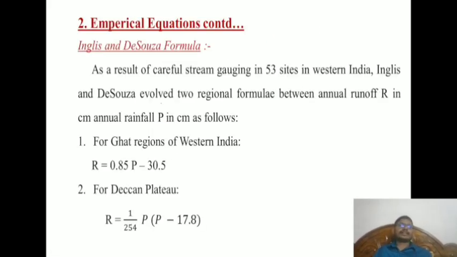Next, another empirical formula with respect to the Western Ghats and Deccan Plateau is the Inglis and DeSouza formula. As a result of careful stream gauging at 53 sites in the Western Ghats, Inglis and DeSouza evaluated two regional formulas between annual runoff R in centimeters and annual rainfall P in centimeters. For the Ghat regions, this is the formula, and for the Deccan Plateau, this is the formula. R is equal to 0.85 P minus 30.5. For the Deccan Plateau, R is equal to 1 by 254 P into P minus 17.8.